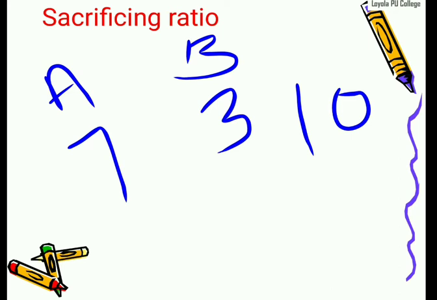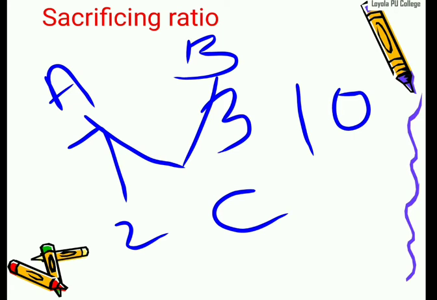Now what do we mean by sacrificing? Sacrifice ratio means once a new partner is admitted, for example Mr. C is admitted, now the old partners A and B both should give a part of their share of profit to the new partner. For example, Mr. A will give 2 rupees and Mr. B will give 1 rupee. Then 2 plus 1, 3 rupees, is the new partner's share. This will be the sacrifice ratio.